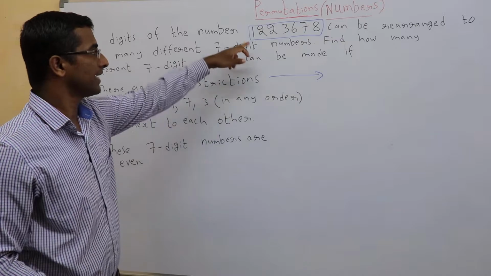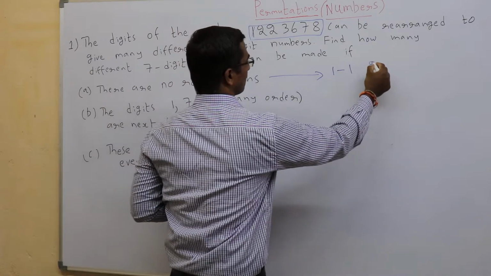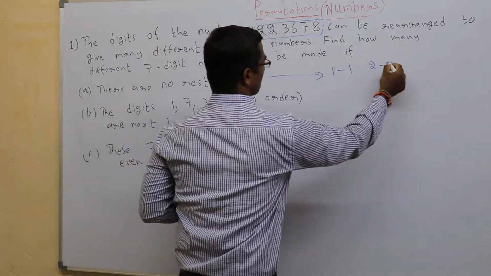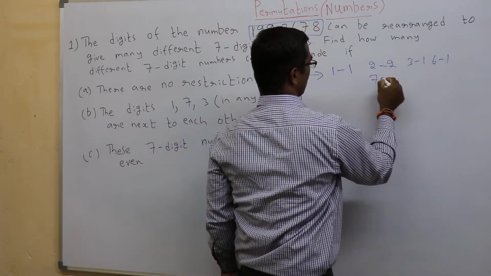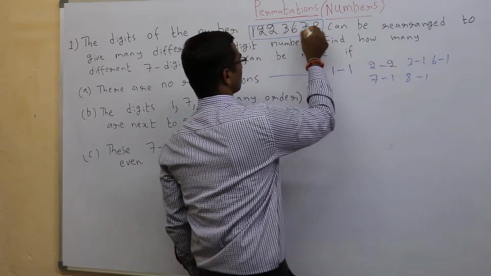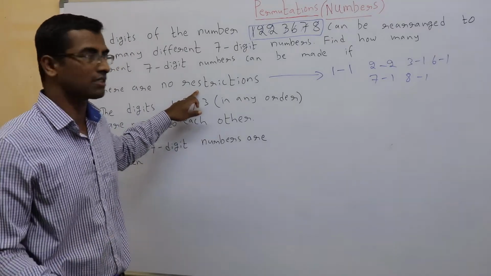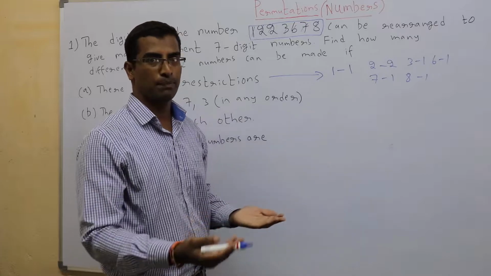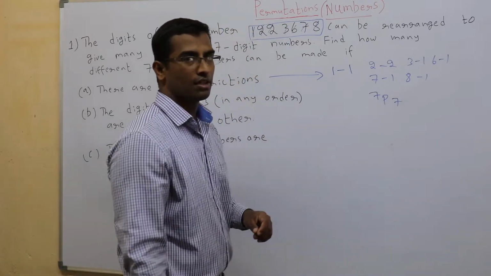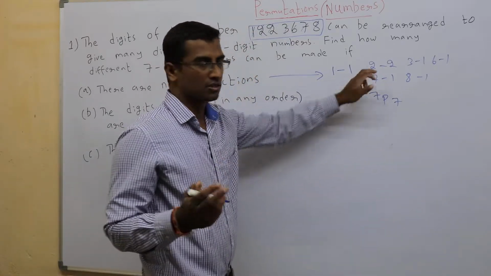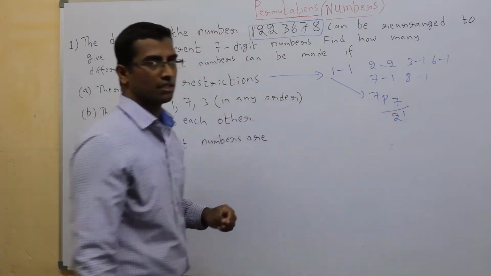To write that, first I need to write each number has come how many times. 1 has come once, 2 has come twice, 3 has come once, 6 also once, 7 also once, 8 also once. Right? To form a 7-digit number when there are no restrictions, 7 digits, 7 places can be made in 7p7 ways. But 2 has repeated twice, so I need to divide it by 2 factorial. This is the answer for the first bit.